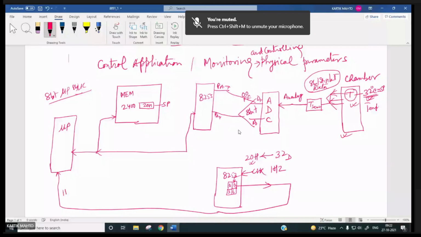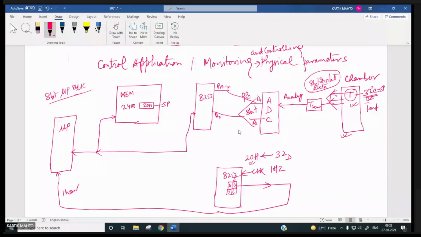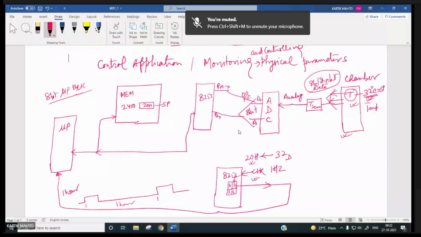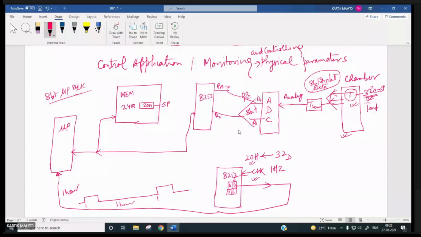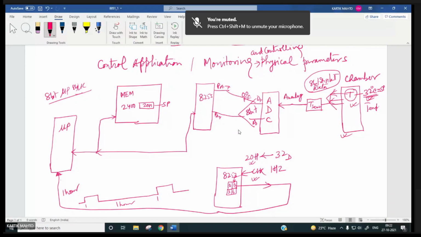So whenever this 8253 timer generates an interrupt for the processor every hour, it has to be in rate generator mode, right? Rate generator mode of 1 hour. And of course, the output of this has to be inverted, and then it will be applied to the hardware interrupt pin of the 8085, right?